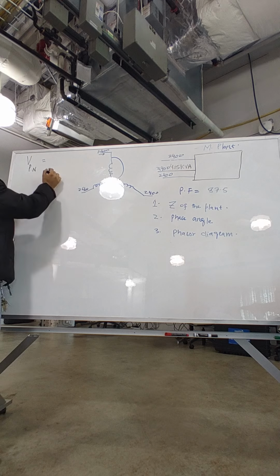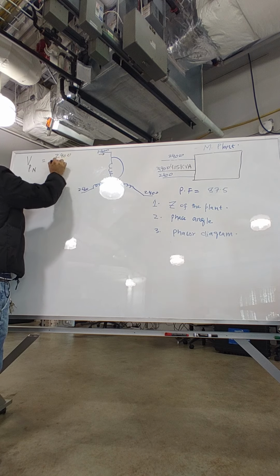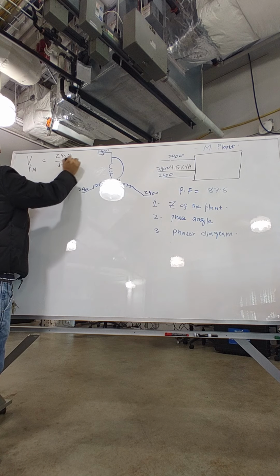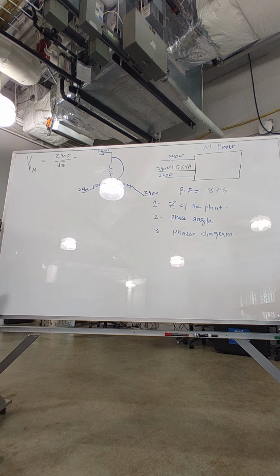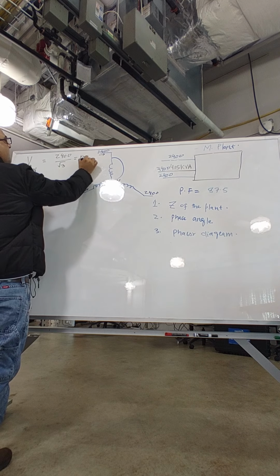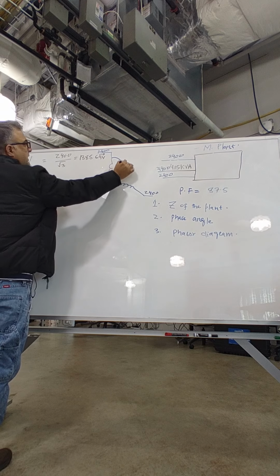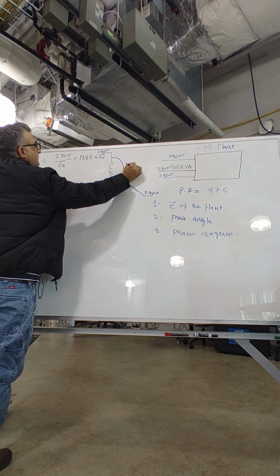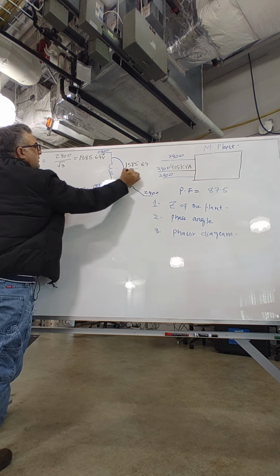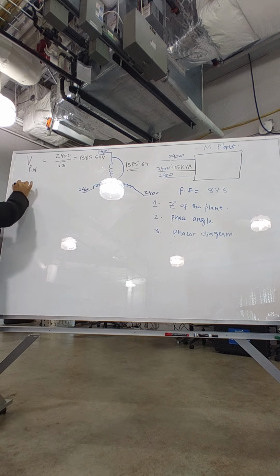So how do we find it? We say 2400 divided by root 3, and Mike, tell me what is that? 1385.64. That is this voltage right here, 1385.64, phase to neutral. Very good. So then we are finding what? We are finding the current. Okay, that's now easy. Current equal to what?